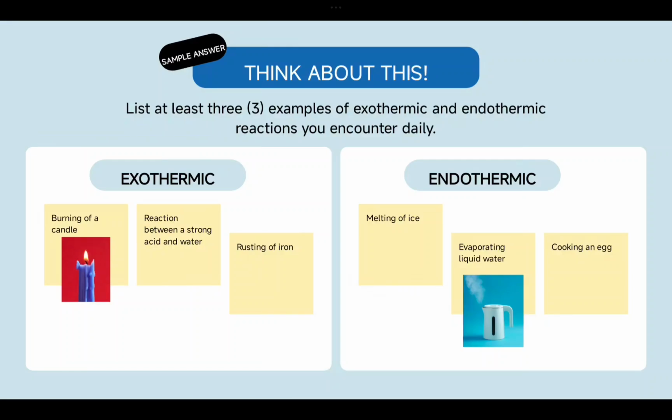There is more. It is a sample answer, but you have to discuss it with your accountable partner. I know that it's your best friend. I give three exothermic reactions and three endothermic reactions. The three exothermic reactions are burning of a candle, a strong acid and water reaction, and rusting of iron. And the endothermic reactions are melting of ice, evaporation of liquid water, and cooking an egg. All these are endothermic reactions.